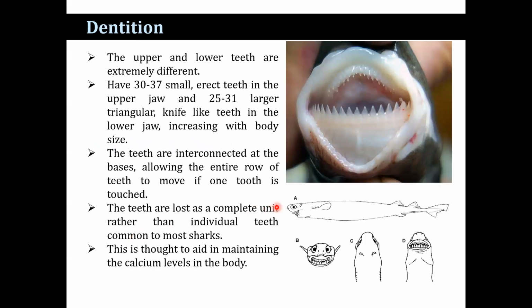The upper and lower teeth are extremely different. These are the upper teeth. They have 30 to 37 erect teeth in the upper jaw, whereas the lower jaw contains 25 to 31 larger triangular knife-like teeth. The teeth are interconnected at the base, allowing the entire row of teeth to move if one tooth is touched. The teeth are lost as a complete unit rather than individual teeth, as is common to most sharks. This is thought to aid in maintaining the calcium levels in the body.